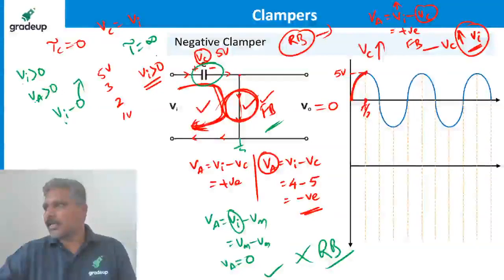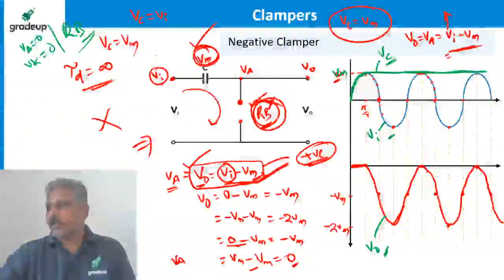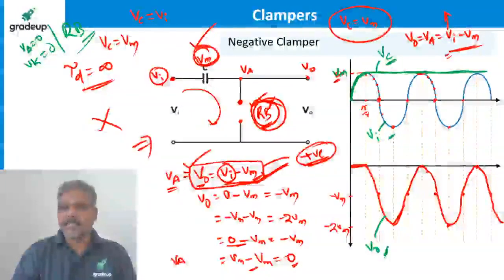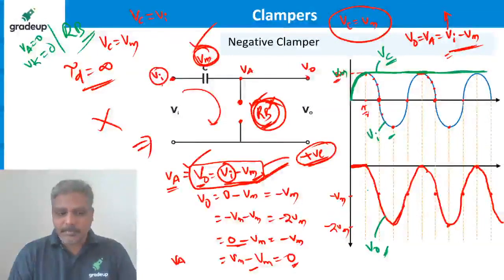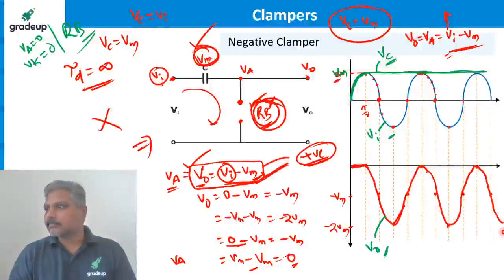Sir, it is still an AC signal after shifting? Yes, it is an AC signal because it is changing with respect to time. If it is independent of time, not depending on time, we call it DC. It is still depending on time, so this is still an AC signal.